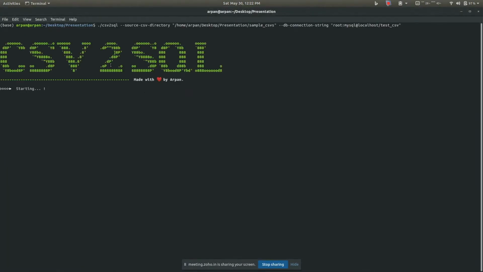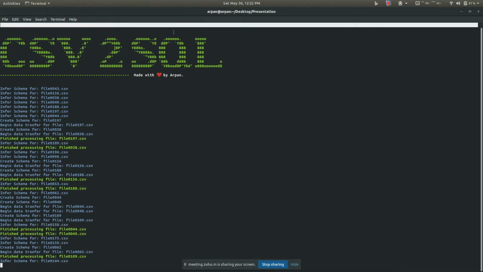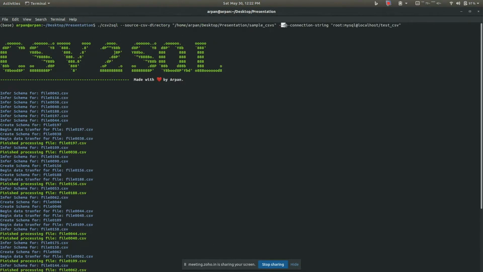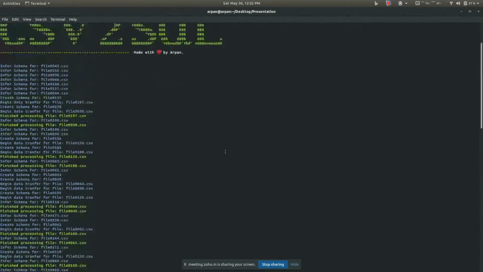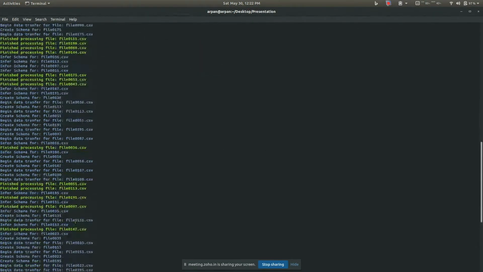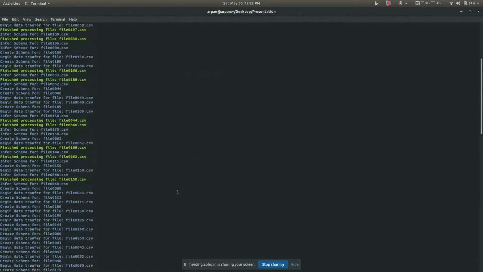So it has started. While it is working, basically you give the name of the executable, then the source directory path, and then a DB connection string: your MySQL username, MySQL password, host, and the database name where you want to insert the data. And it goes on with the inserting. This will take some time, and while it is running, I would like to talk about some other stuff.